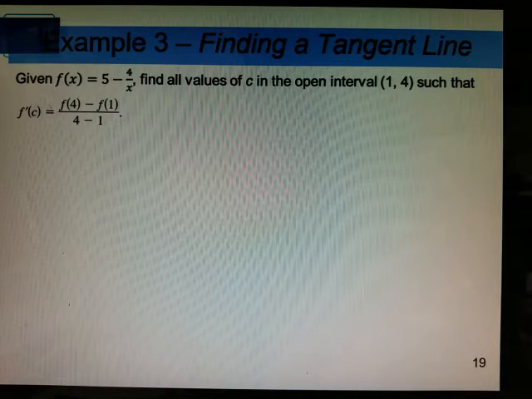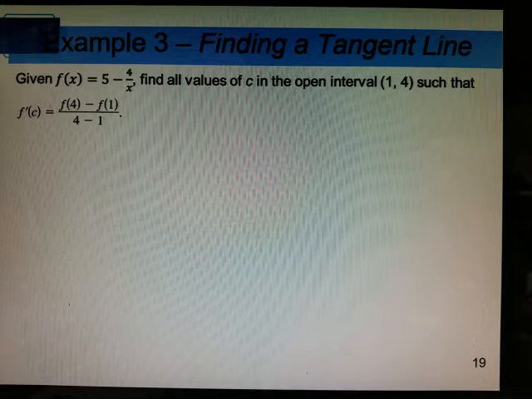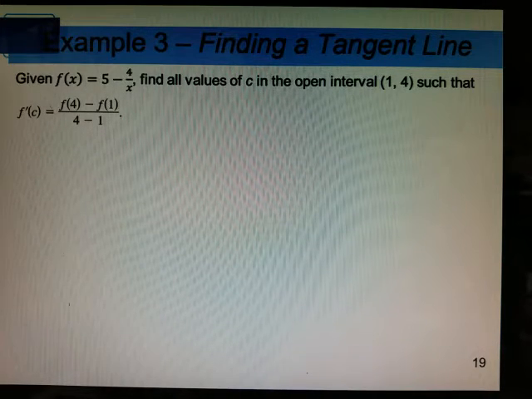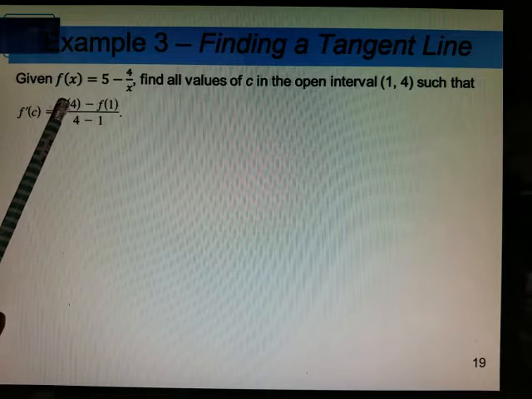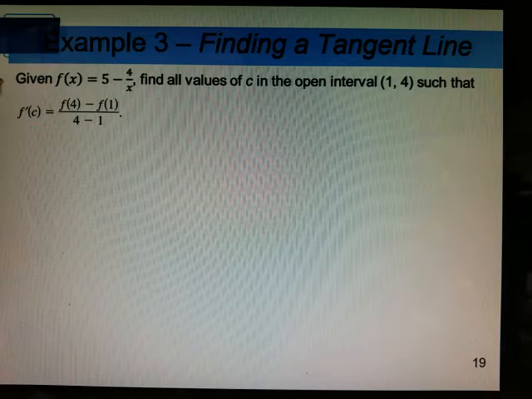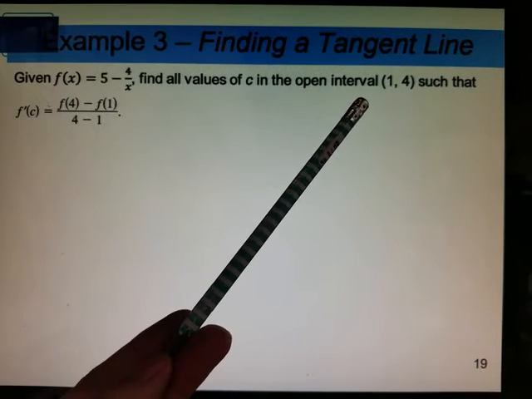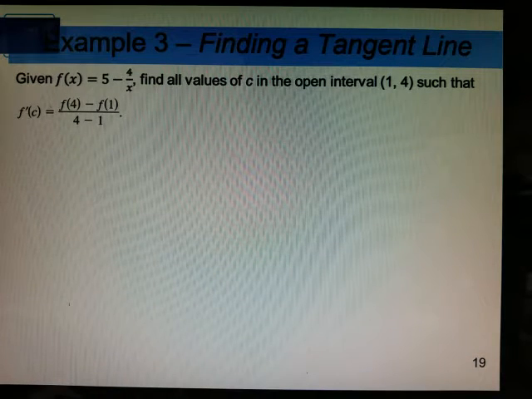So it says, given that f of x equals 5 minus 4 over x, find all values c in the open interval from 1 to 4 such that f prime of c is to equal f of 4 minus f of 1 over 4 minus 1. Now, first off, this domain, y'all, x can never be 0. 0 is not in that interval, so I'm okay to continue then.